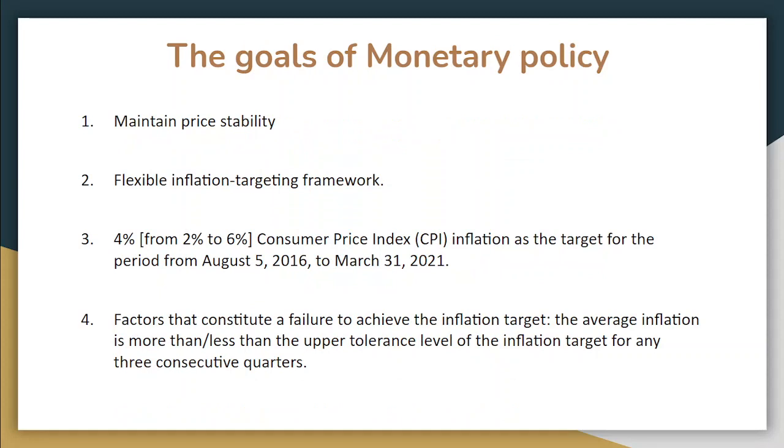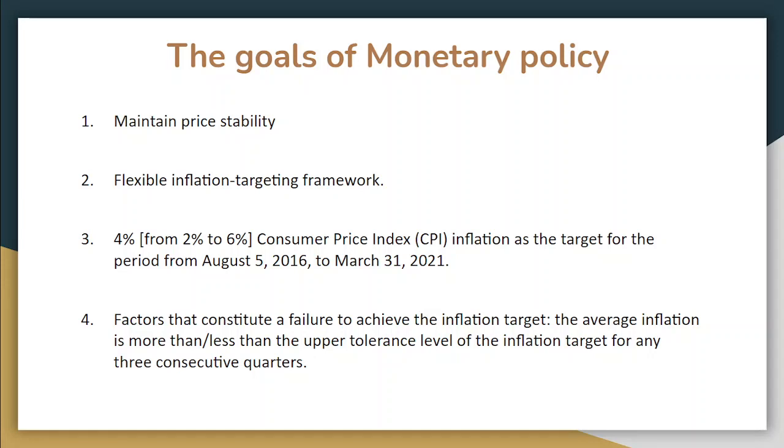Now we have to talk about the goals of this monetary policy. The primary objective of monetary policy is to maintain price stability while keeping in mind the objective of growth. Price stability is a necessary precondition to sustainable growth. In May 2016, the RBI Act 1934 was amended to provide statutory basis for the implementation of the flexible inflation targeting framework.